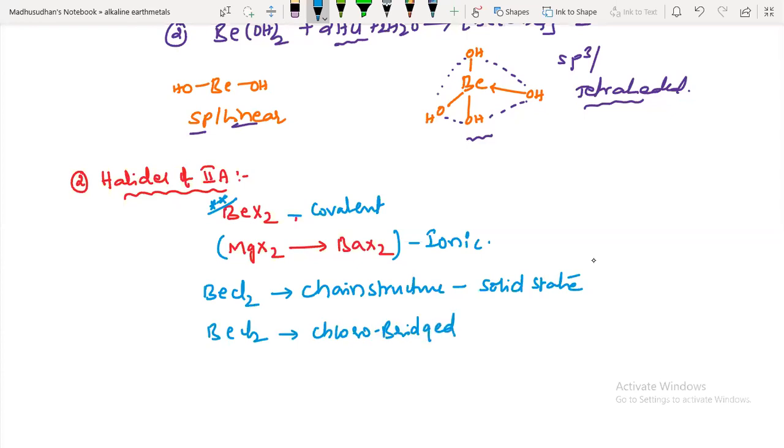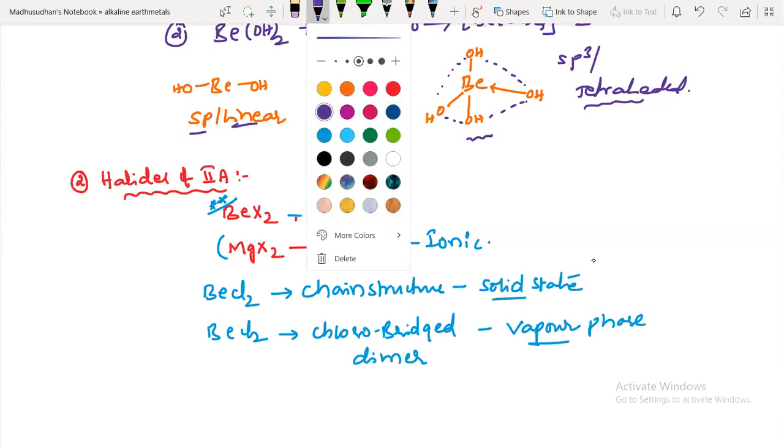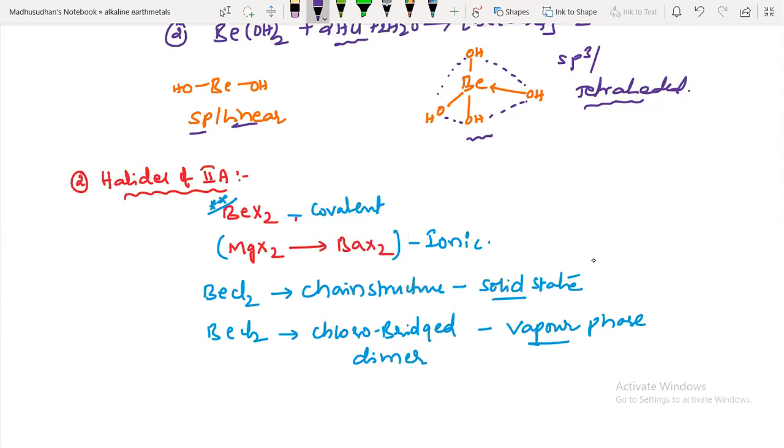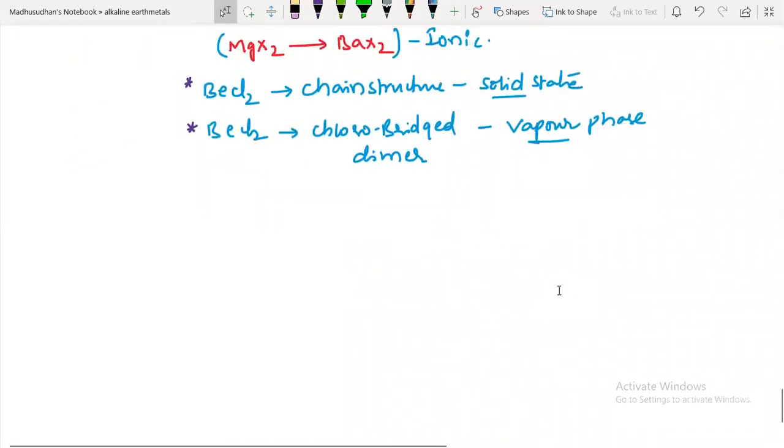It is forming a chloro bridged dimer in the vapor phase. So two different phases, solid phase and gas phase. Sir, chloro bridged means also linear? No, bridged compounds are above the plane. Now I'll show you that.